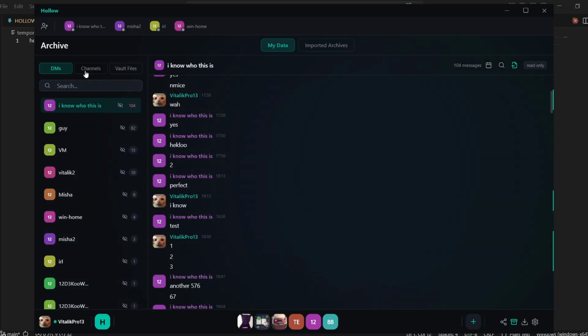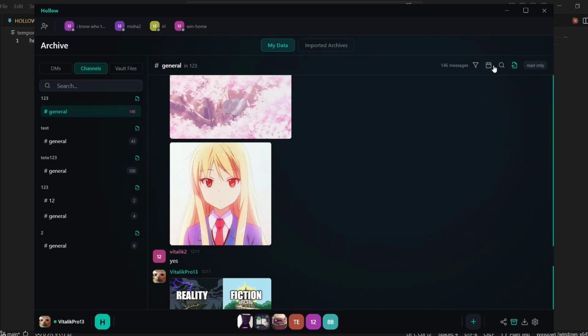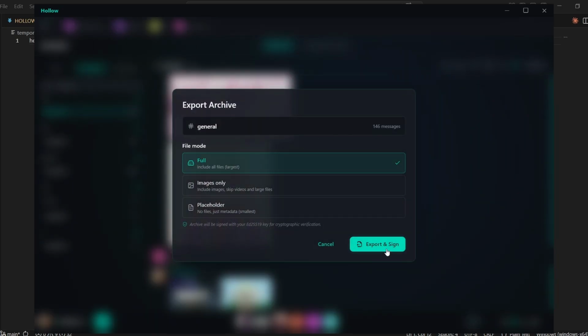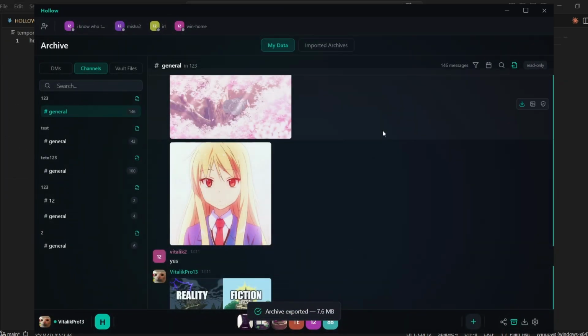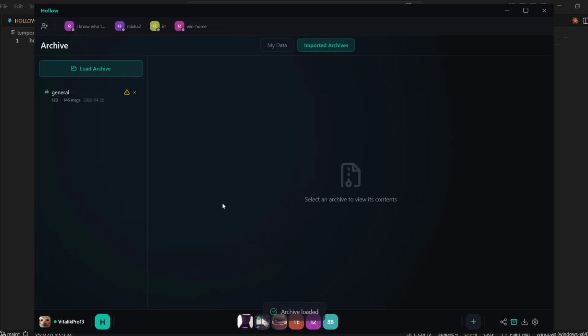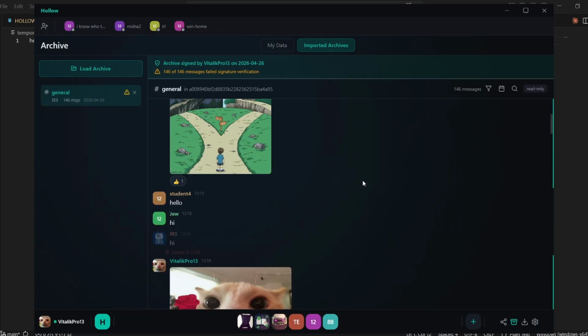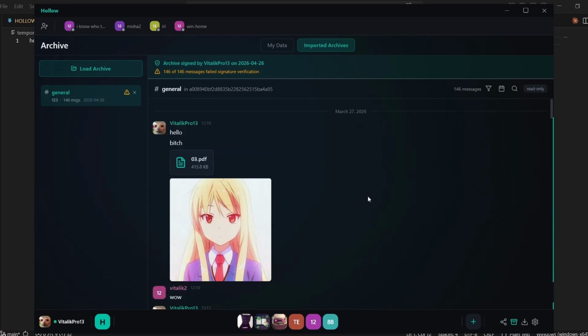The same goes for servers. You can see each channel and all the sweet data, which you can easily export with a single button. Select the file mode and you're done. Head to the Imported Archives tab, import one, and you'll get it all there from a single .holo archive file. Works everywhere, so we can share it with people and make damn sure that the information is all correct.